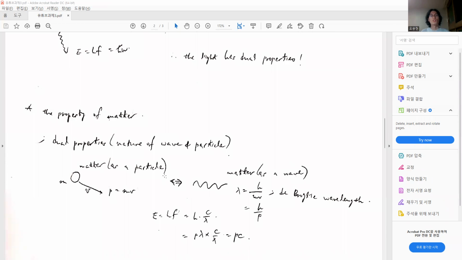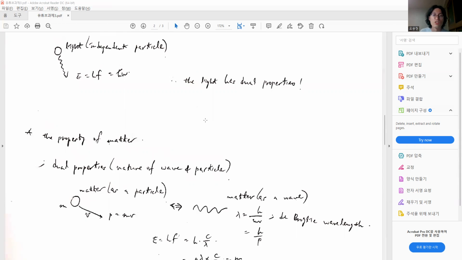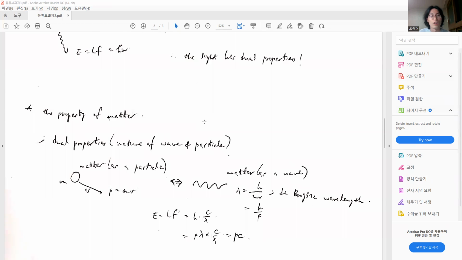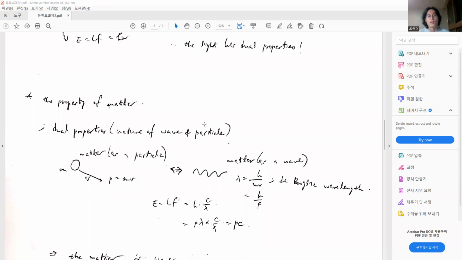And also, we can think of these dualities about matter. Originally, matter is a particle, but this is also converted as a wave.